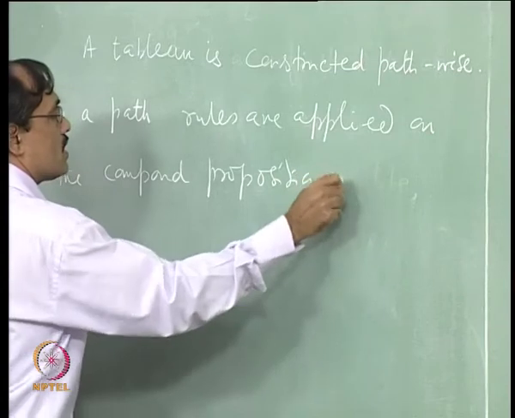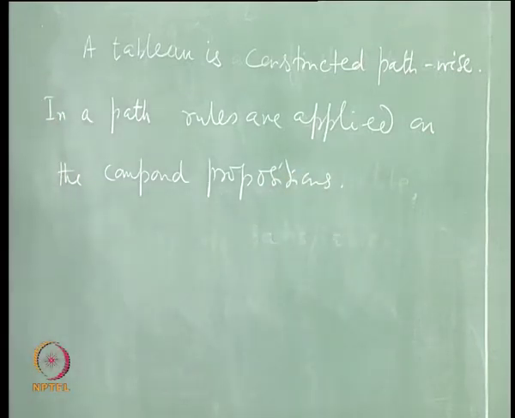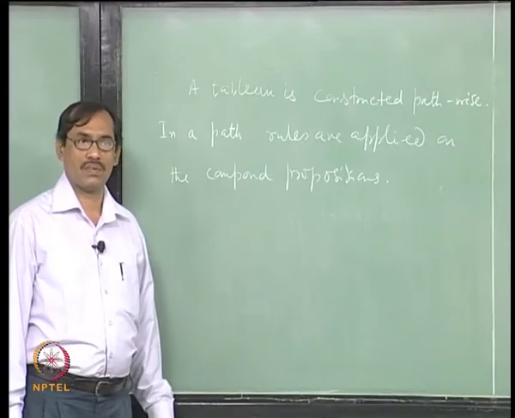So, in this sense, the tabular rules are really tabular expansion rules. How to expand the tabula, right? So, that is how it is constructed throughout.